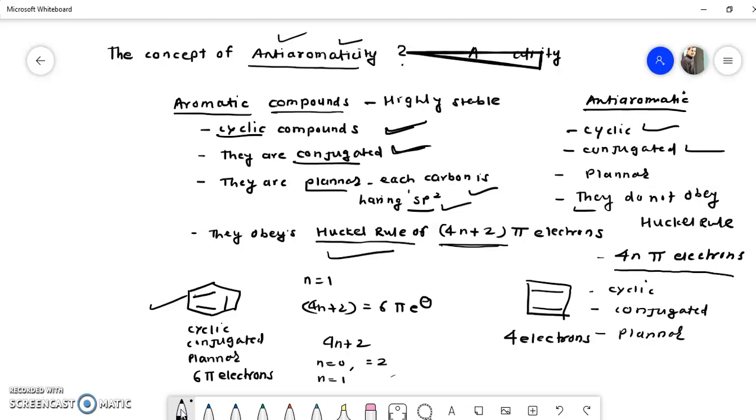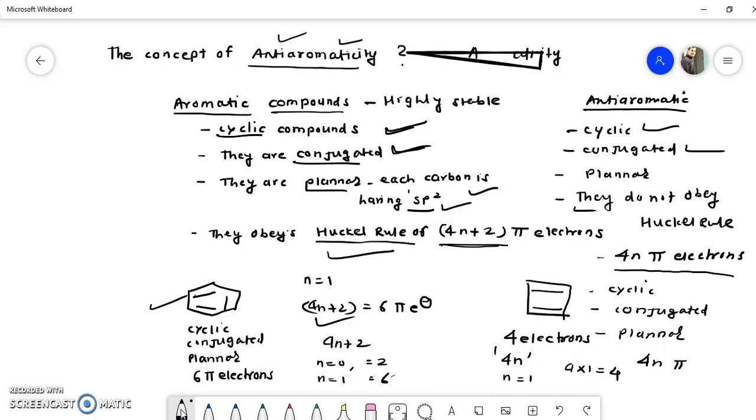If n is equal to 1, the value is 6. So the 4n plus 2 rule is not obeyed, but it obeys the 4n rule, because if n is equal to 1, then 4 into 1 is 4. That means it obeys the 4n pi electron rule and does not obey the 4n plus 2 rule. So it does not obey Huckel's rule of aromaticity.